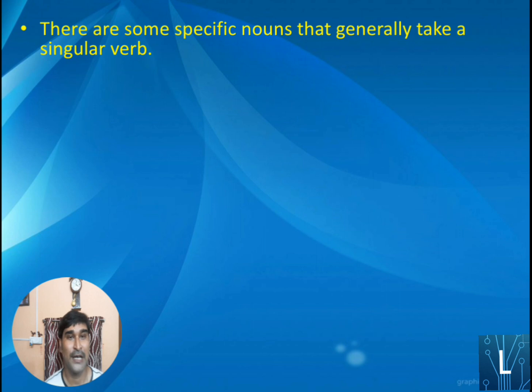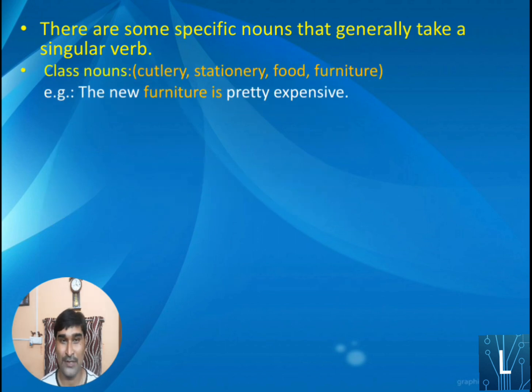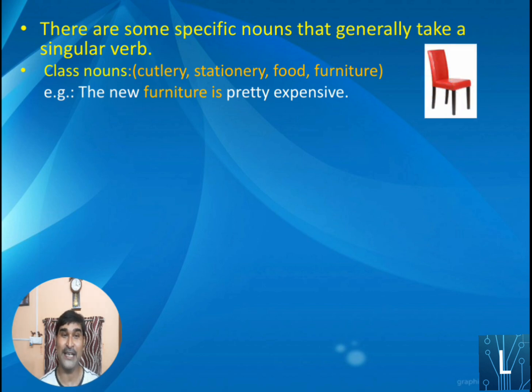Next, there are some specific nouns that generally take a singular verb. What are the specific nouns? Go for the example. Class nouns like cutlery, stationery, food, furniture all take a singular verb. Just as the first one, the new furniture is pretty expensive. The furniture here takes a singular verb. So that's why the verb is has come, a singular verb.